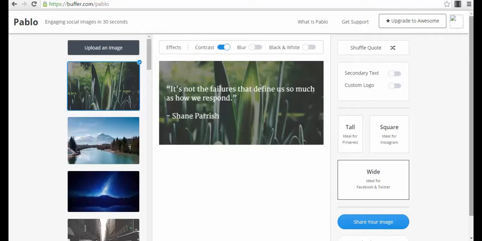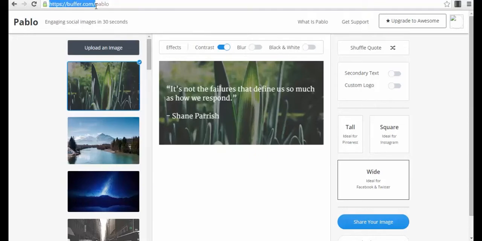You can get that traction for your page, for getting likes, getting shared, getting a lot of exposure for your business. So the app is actually very simple. You just have to create an account on buffer.com. I don't even think you need to create an account for this app, but I recommend you create a free account on buffer.com. You can log in with your Facebook account already.